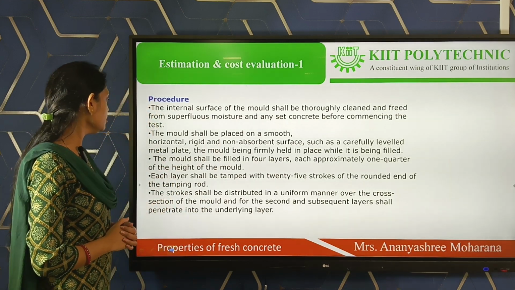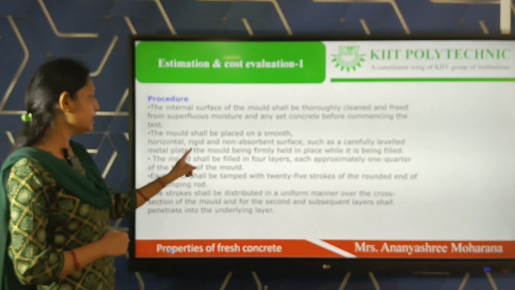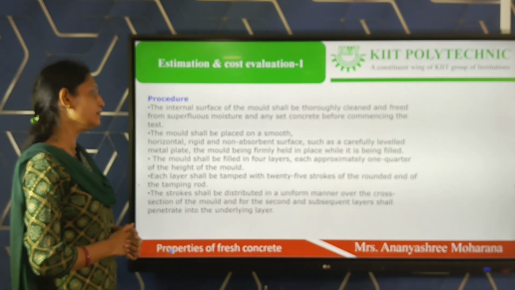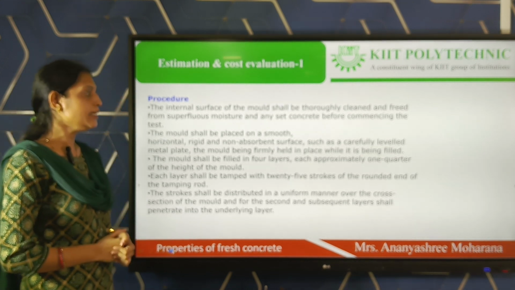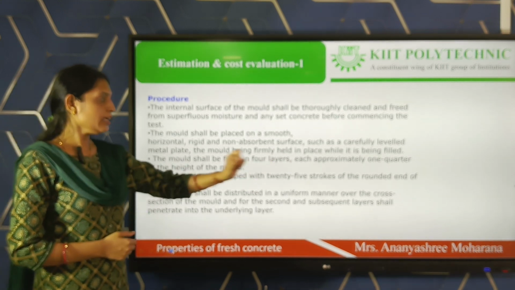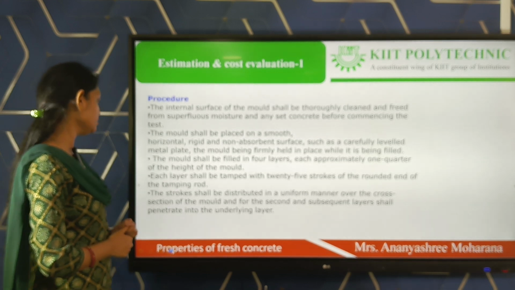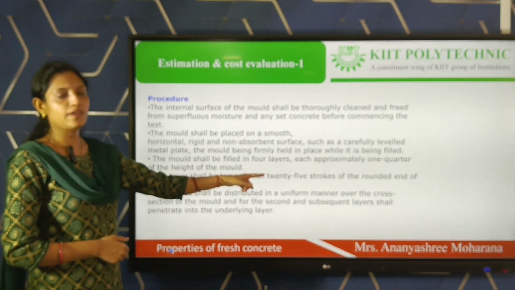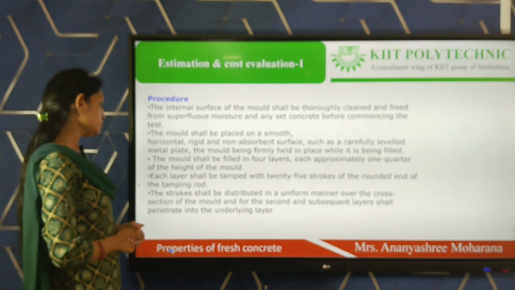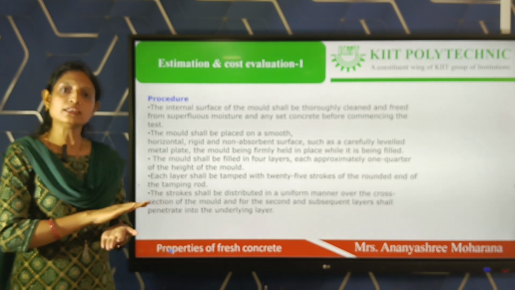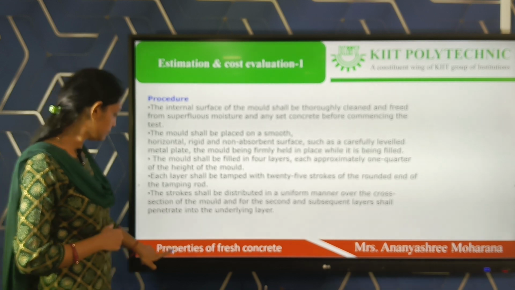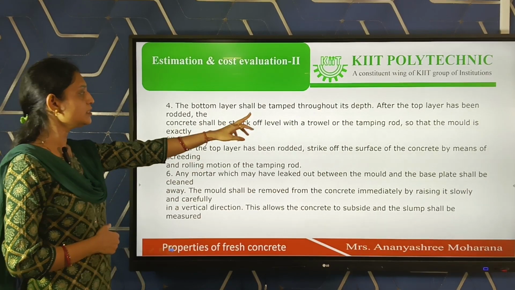Now you can see here, the mold shall be placed on a smooth, horizontal, rigid and non-absorbent surface such as a carefully leveled metal plate. The mold is to be firmly held in place while it is being filled. The mold shall be filled in 4 layers, as we have already discussed, each approximately 1/4 of the height of the mold. Each layer shall be tamped with 25 strokes of the rounded end of the tamping rod. The strokes shall be distributed in a uniform manner so that overall uniform compaction is achieved. After the compaction, the bottom layer shall be tamped.